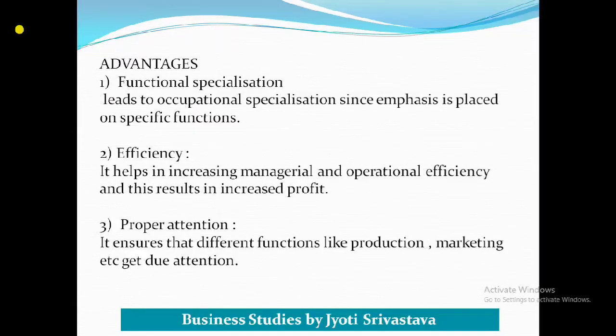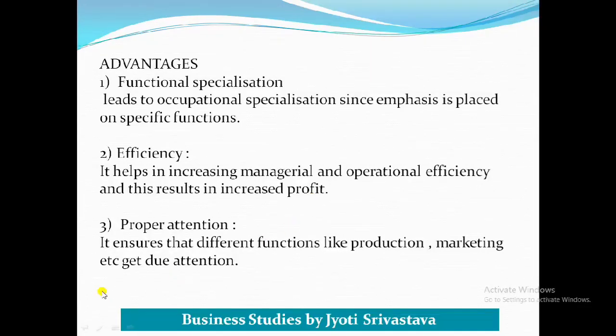So let's see. Functional specialization means it leads to occupational specialization, since emphasis is placed on a specific function, as if the whole work has been divided into small groups. So definitely one will be specialized in that particular work. Then because they are specialized, efficiency will increase. It helps in increasing managerial and operational efficiency, due to which profit will increase. When cost is less, definitely profit will increase.